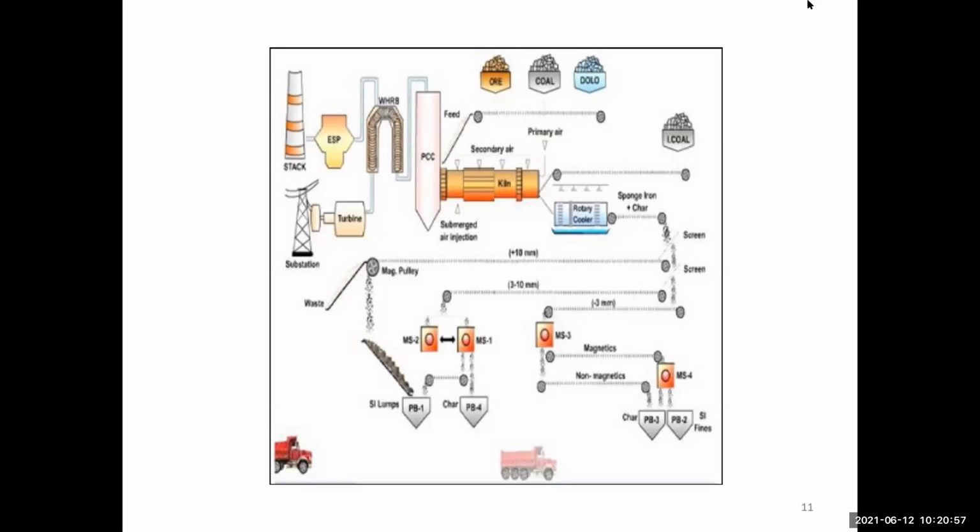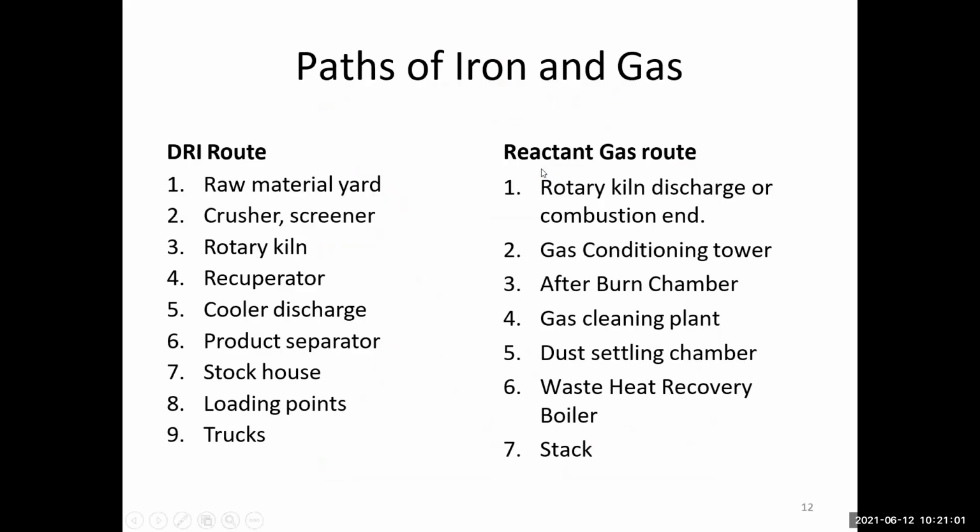Okay. Then the paths of iron and gas: the DRI route and the reactant gas route. The DRI route: raw material yard, crusher screener, rotary kiln, recuperator, cooler discharge, product separator, stock house, and loading into trucks.